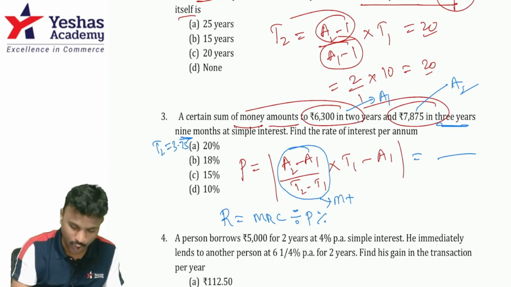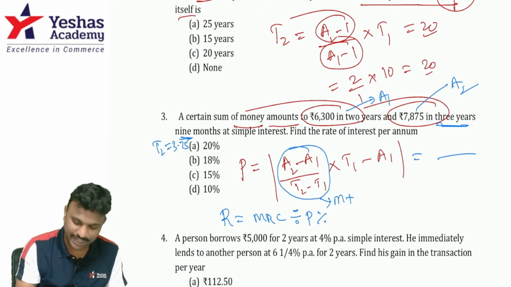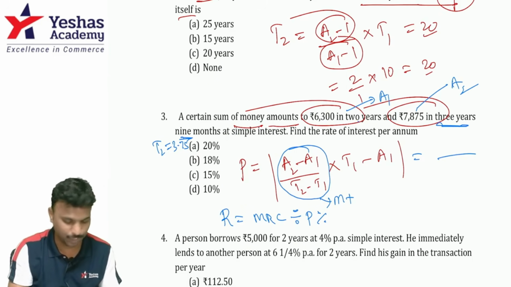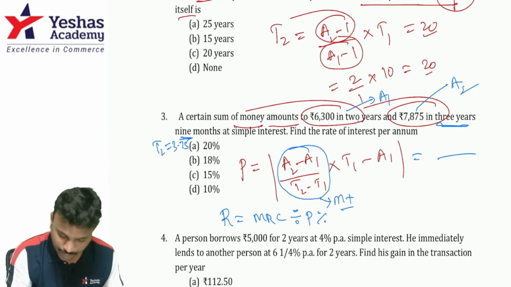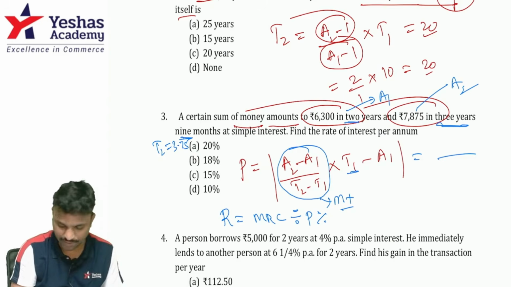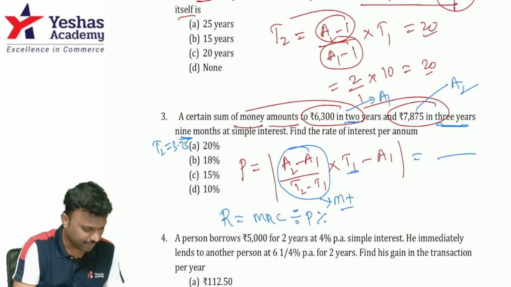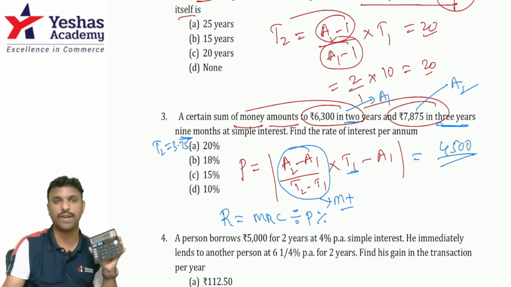Now do the calculation all over again. A2 minus A1, 7,875 minus 6,300, divided by T2 minus T1. The difference is how much? 1.75. Now store this value by pressing M plus. Done. Into T1. What is T1? T1 is 2. First-time duration is T1 minus A1. What is A1? A1 is 6,300. That fetches me negative 4,500, but I will take it as only 4,500.